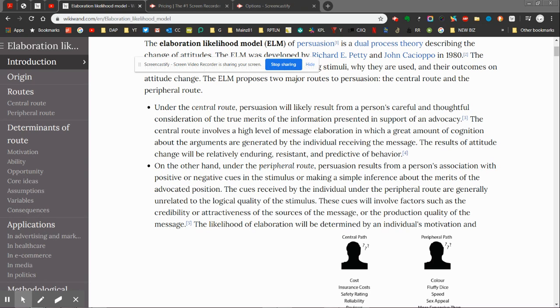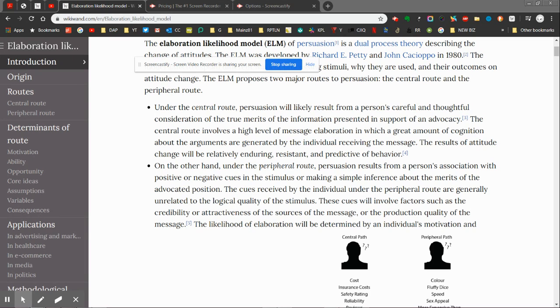Is this point true or not? The cues received by the individual under the peripheral route are generally unrelated to the logical quality of the stimulus. It doesn't necessarily matter if one car is more fun to go to the beach with than a different one. These cues will involve factors such as the credibility or attractiveness of the source of the message or the product, or the production quality of the message, how good the commercial is.